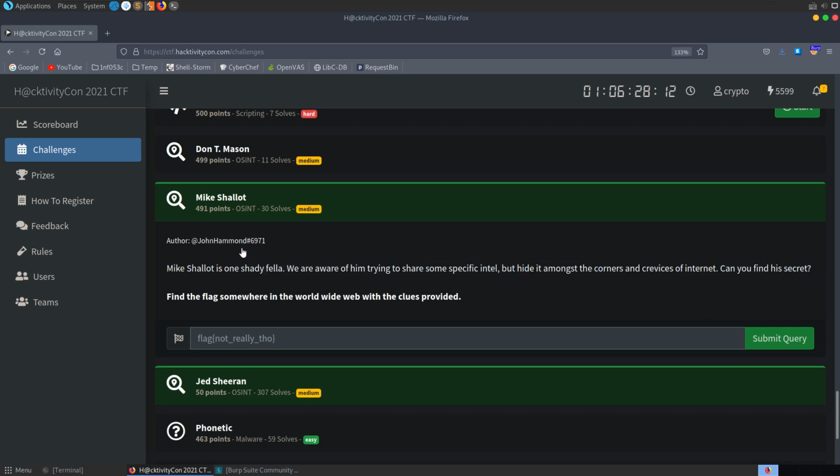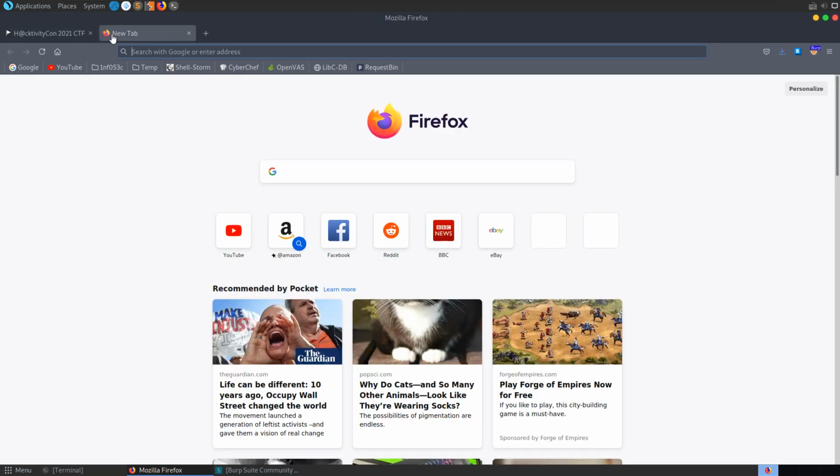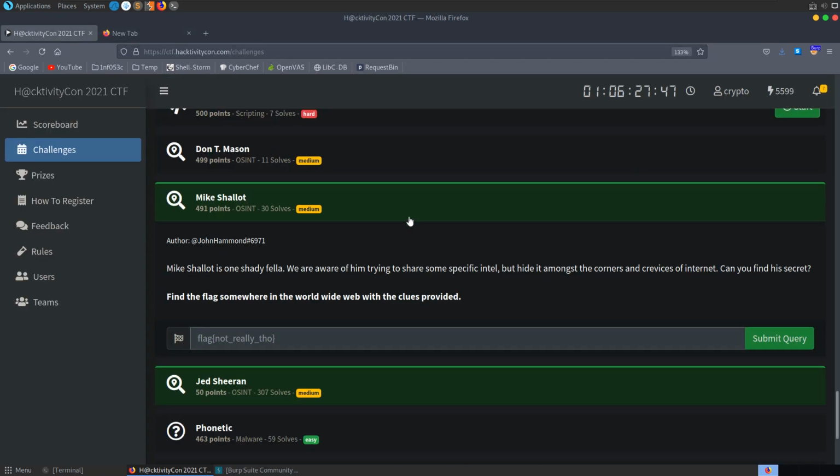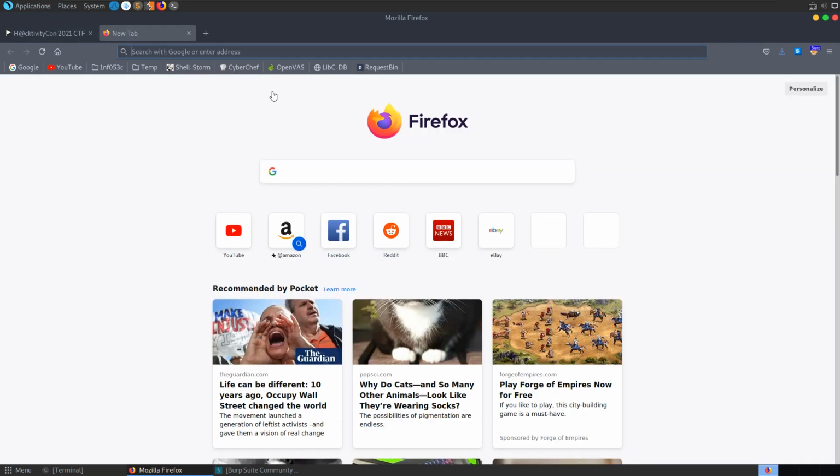I initially thought this was going to have something to do with the dark web, because John Hammond did a video series quite recently looking at darknet marketplaces and dark web search engines and things like that, and I figured it would be related, but I didn't find anything on any of the deepnet search engines which he had covered in his video. So what we can do here is go and have a look to see if there's any usernames like Mike Shallot. We could also try some just searching on Google.